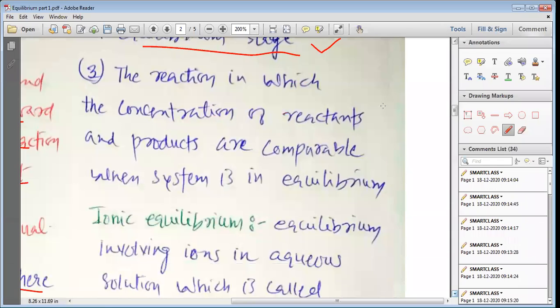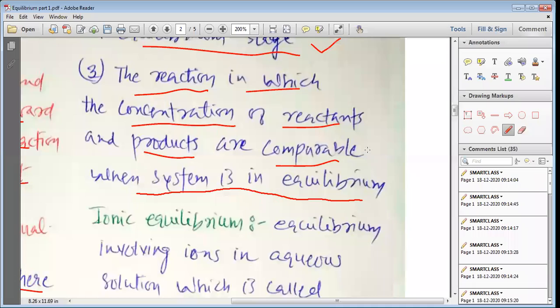And then we have the third type of equilibrium, where the concentrations of reactants and products are comparable when the system is in equilibrium. So both the reactants and products have almost equal concentration, or both are available at equilibrium in a good amount, where the concentration of products and the concentration of reactants are comparable.